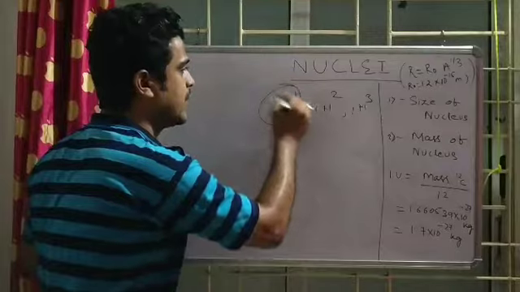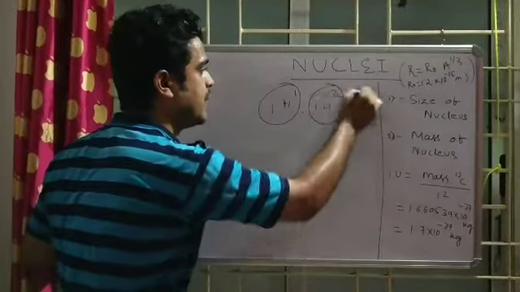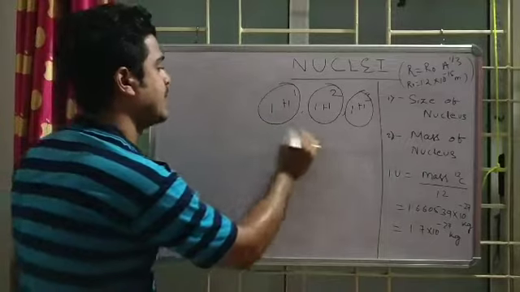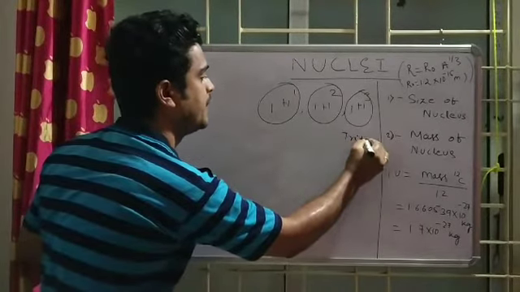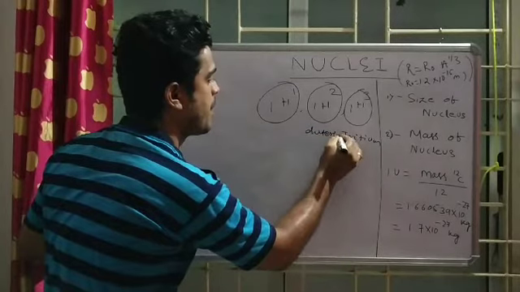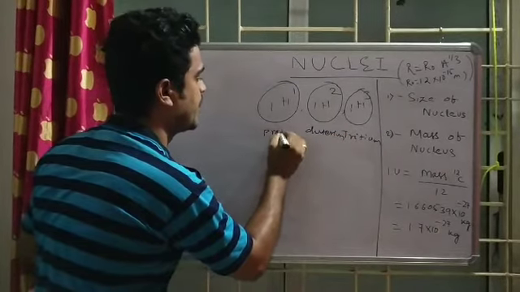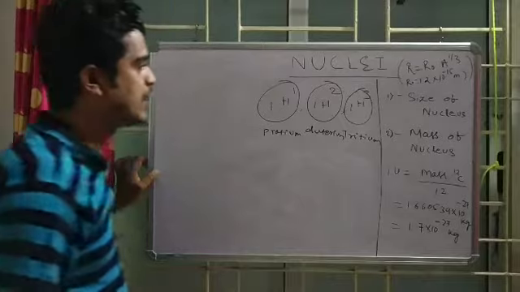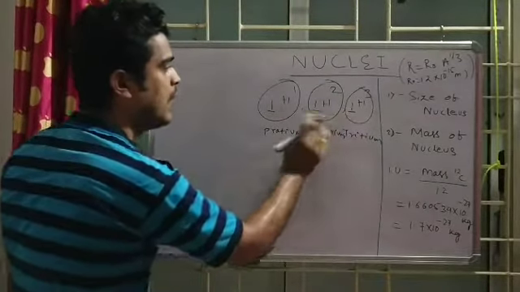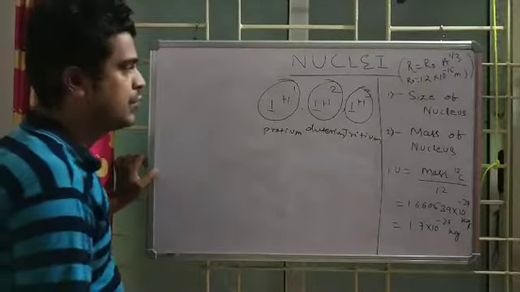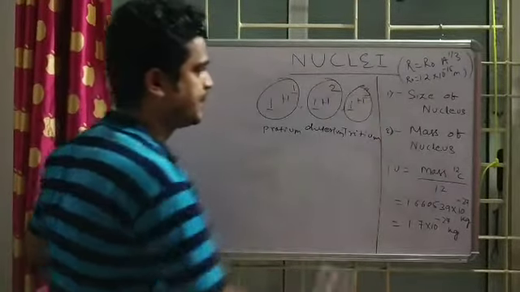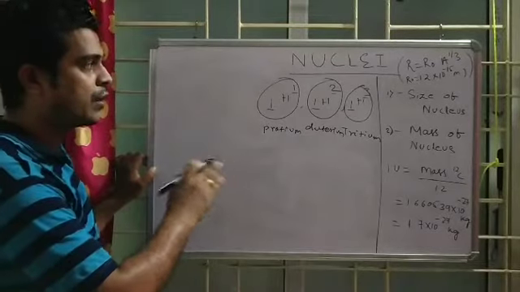Three isotopes are there for hydrogen, named protium, deuterium and tritium. The concept is that the atomic number is the same, each having 1 electron and 1 proton, but the mass number here is 1, here is 2, here is 3.